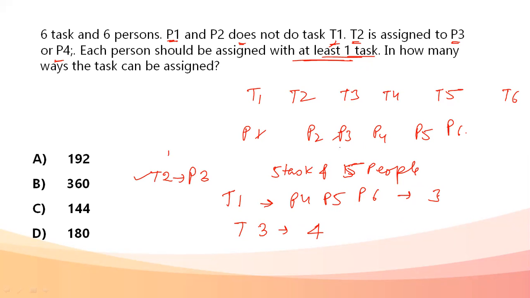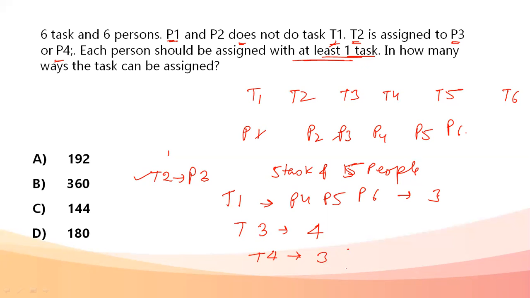T1 can be assigned to anyone out of P4, P5, and P6. So one of them will take it up, and three will be remaining. That can go to T3. Next, if we talk about T4, any one task will be assigned to T3 from here.